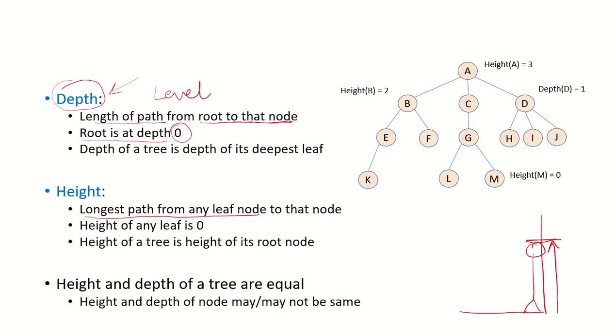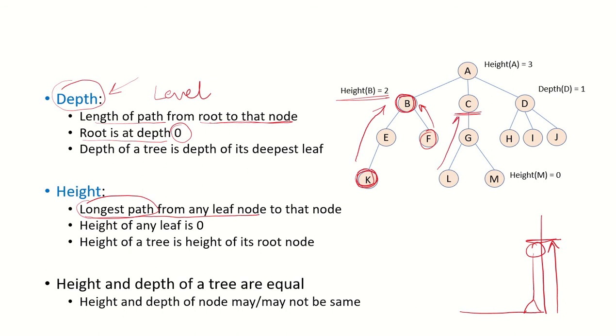So let's talk about the height of node B. B can be reached from two leaf nodes, K and F. What is the longest path? The longest path is from node K. So we say that the height of node B is 2. What is the height of node C?